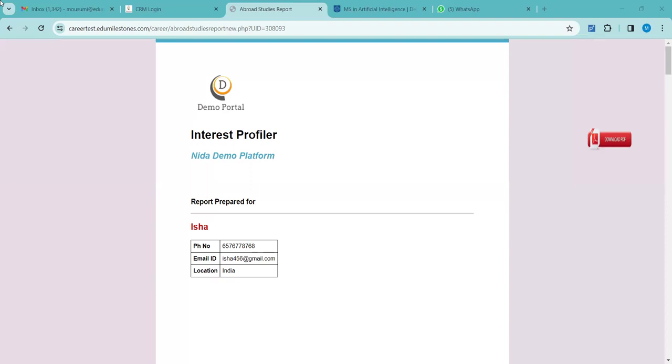Only few. My next question is that initially when I spoke to Edu Milestones, they were saying that you can put a fee at different stages if you want. Sometimes counselors also charge for this report, right? Yes. At this point, if you are giving the student the link just to do the profiling, I don't think it will be good if you charge, because they only have to fill up the question answers. They will ask, why do I need to pay for that? This is only my information.